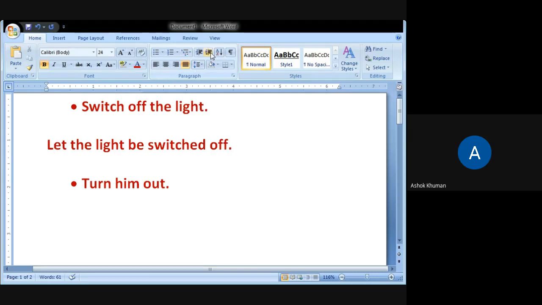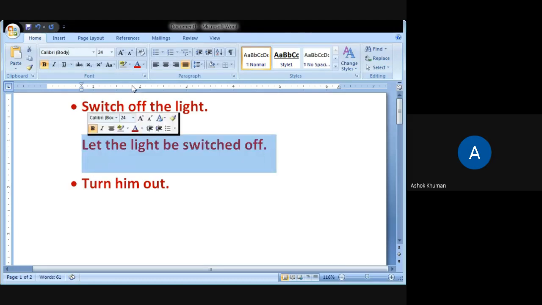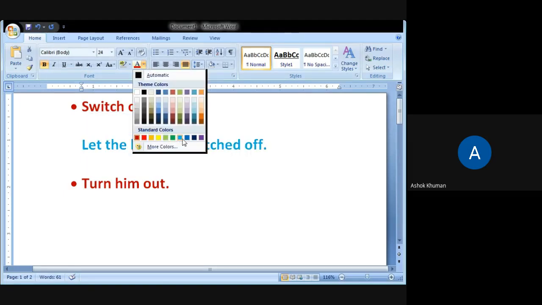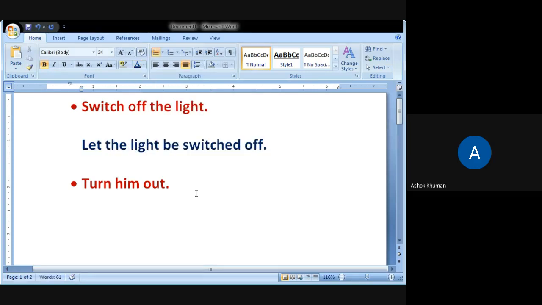Very good. Yes, Siddesh, Ketul, and Kevin. Okay, so we have this: let the light be. So let, then we have the light as the subject, be and V3.